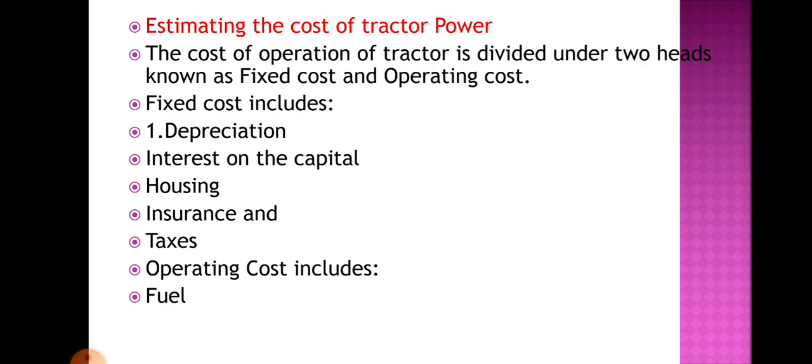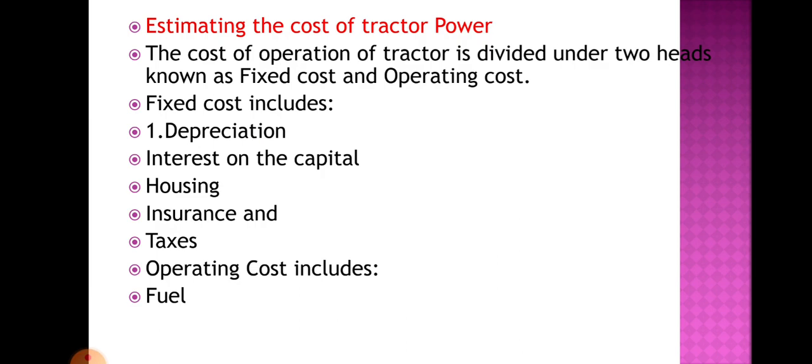Now listen, fixed cost means what? When we are purchasing anything, means a vehicle, for example you purchase a tractor, then for the tractor there is depreciation. Depreciation means what? Loss of value of the machine as the time passes. Then again we have interest on the capital investment. For example, the cost of the tractor is 6 lakh rupees, then you have taken a loan and the interest is there for that loan, and it should be taken into consideration while calculating the fixed cost.